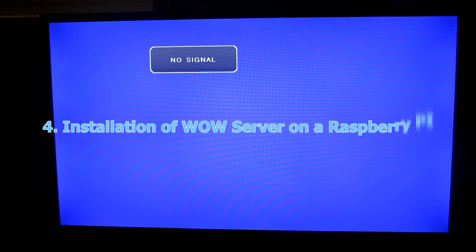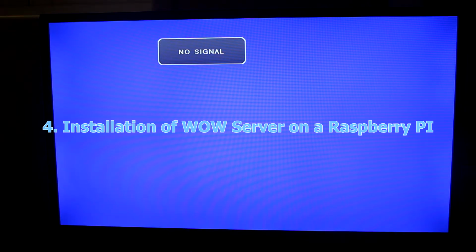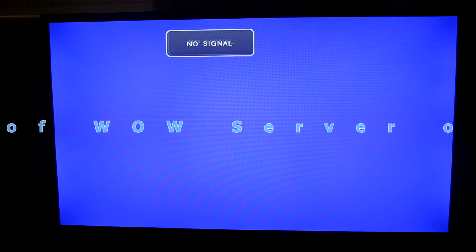So I've connected the SD card into the Raspberry Pi. I also connected the monitor, mouse, keyboard, and a network card. So let's turn on the Raspberry Pi.